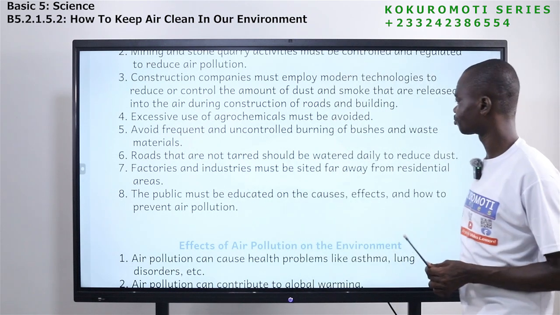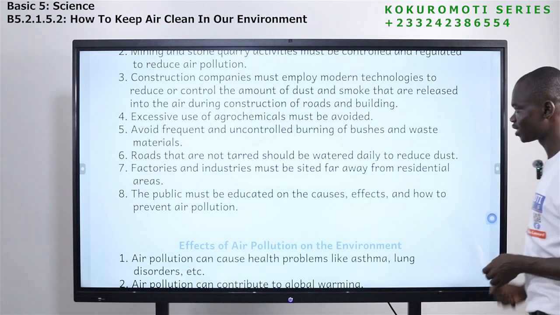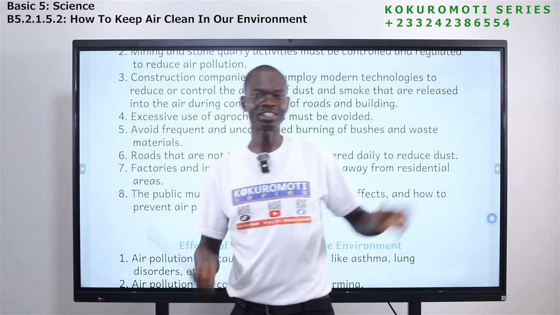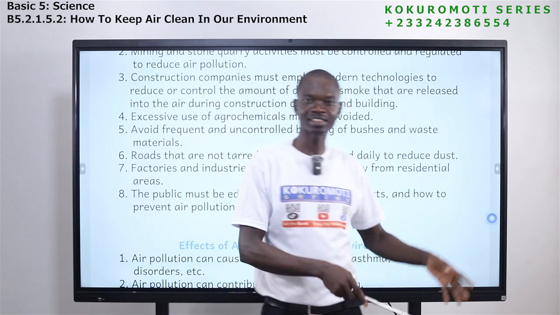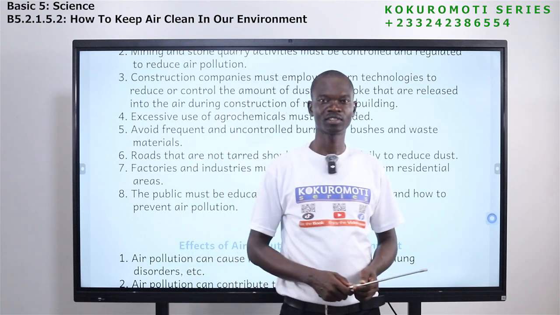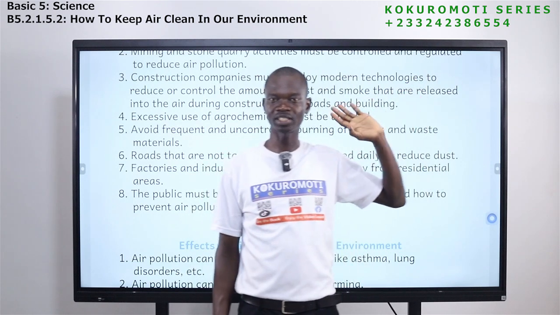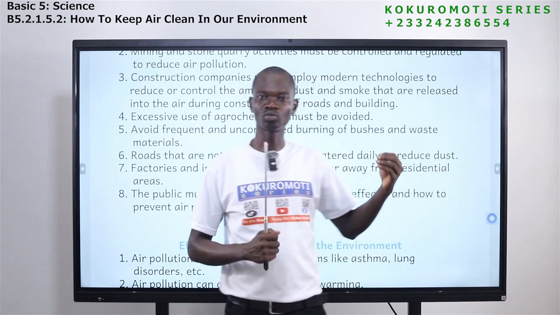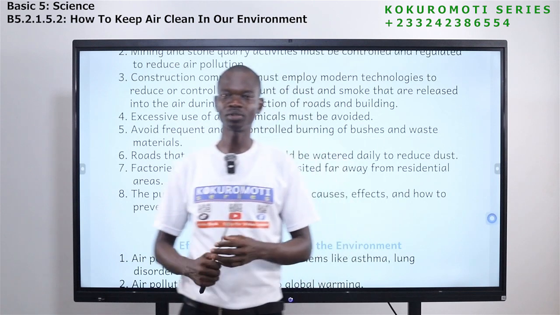Number 7, factories and industries must be sited far away from residential areas. So residential areas are areas where people have their houses, where people live. These places, we don't site manufacturing companies there. So these companies need to be sited far away from residential areas, so that the smoke and other waste, other pollution that they cause will not affect the people.